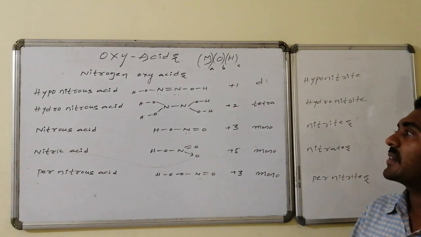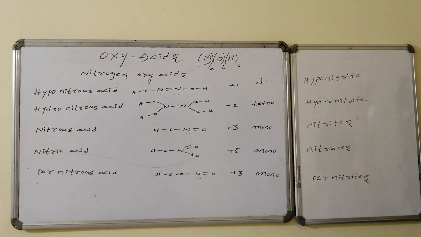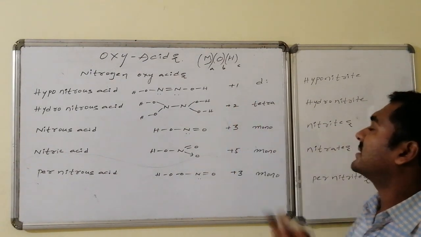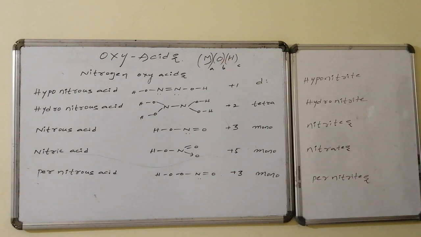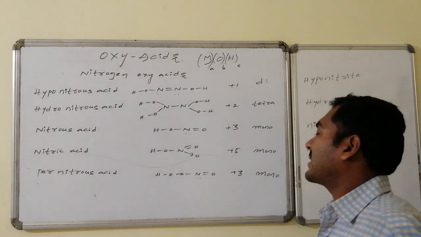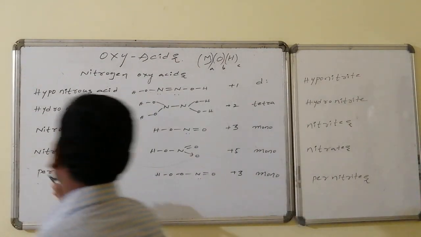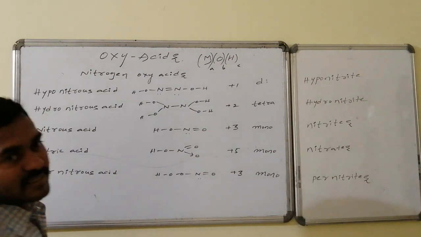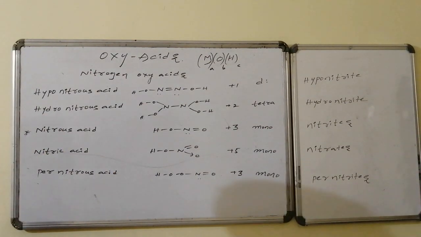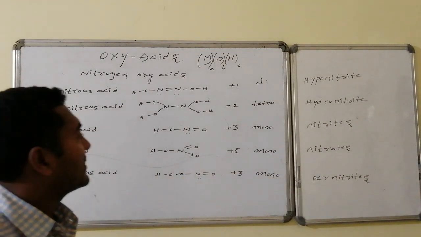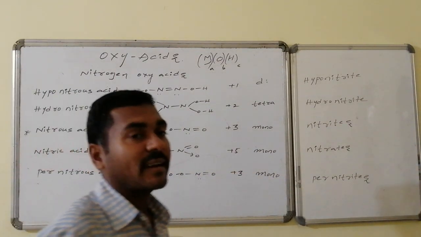Here there are oxyacids for nitrogen, known as hyponitrous acid. Structure, formula, followed by oxidation state, the number of replaceable hydrogens and the corresponding name of the salt: hyponitrite. Similarly, hydronitrous acid, here it is having 4 OHs, it is a tetrabasic acid. The oxidation state of nitrogen is +2 and its corresponding salts are said to be hydronitrites. Whereas nitrous acid, a very important acid of nitrogen, has oxidation number +3, formula HNO2, structure appears like this, it is a monobasic acid and the salts are said to be nitrites.